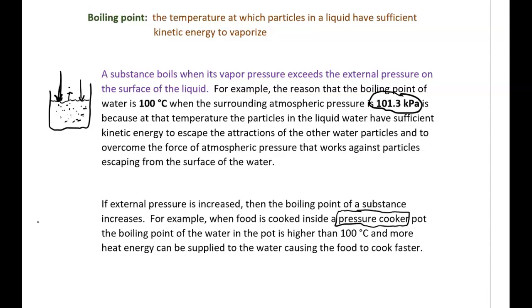And some of you have a pressure cooker, or you have the modern version of the pressure cooker, like an Instapot. When food is cooked inside a pressure cooker, the boiling point of the water that's in that pot is higher than 100 degrees Celsius. The water that's in the pot that's cooking the food is hotter than what we would consider the normal boiling temperature for water, so that water carrying that extra heat energy is able to cook that food faster. This concludes the video about properties of liquids.